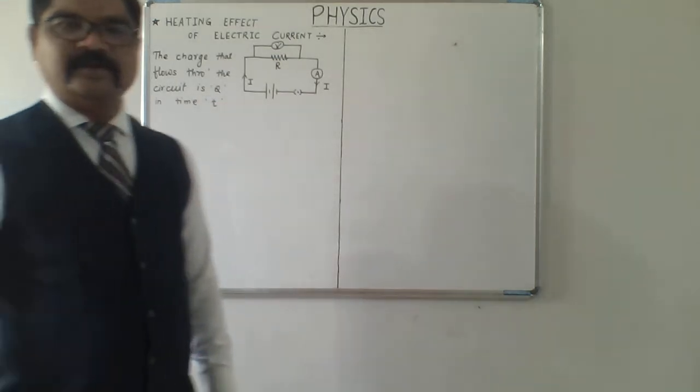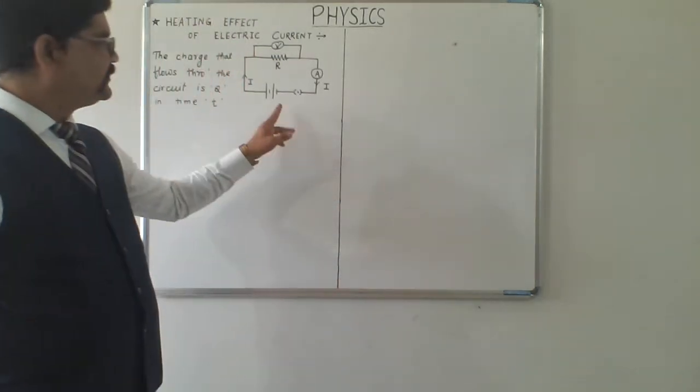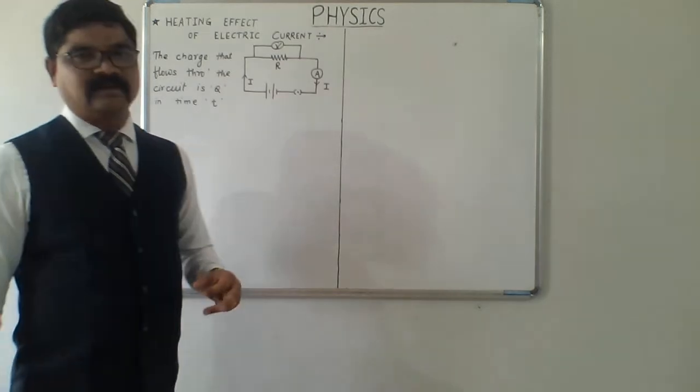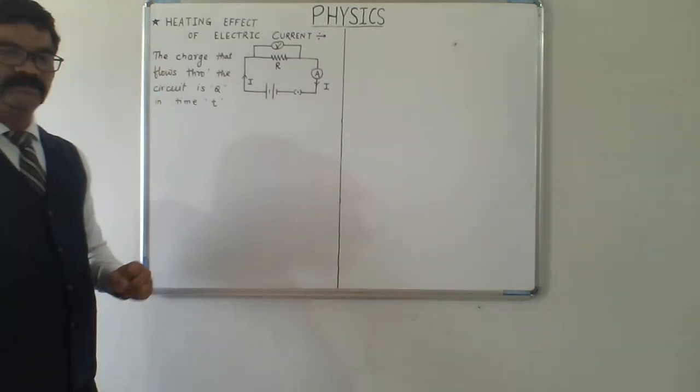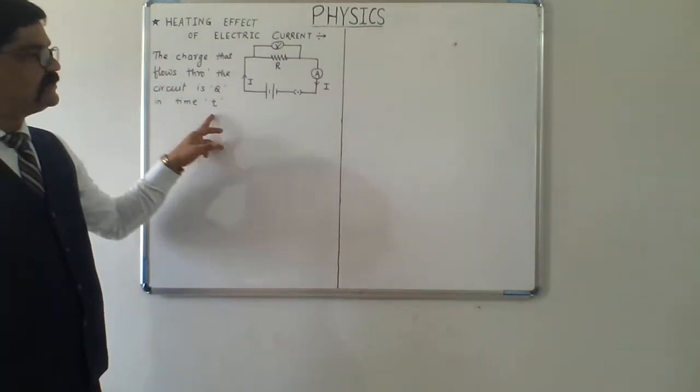The charge which is flowing through the circuit from the negative terminal to the positive terminal is say Q, and the time taken to flow is t.